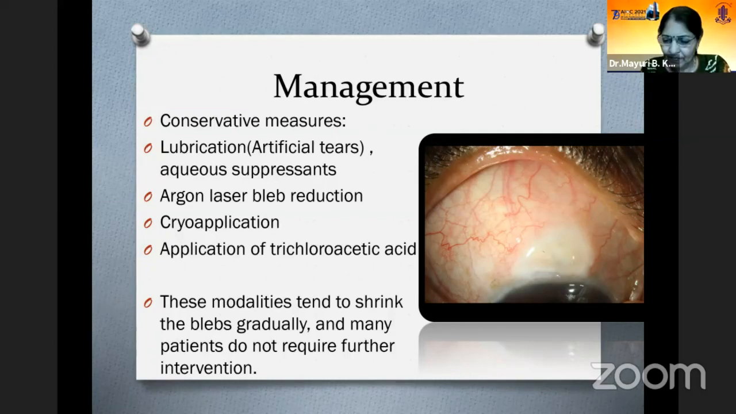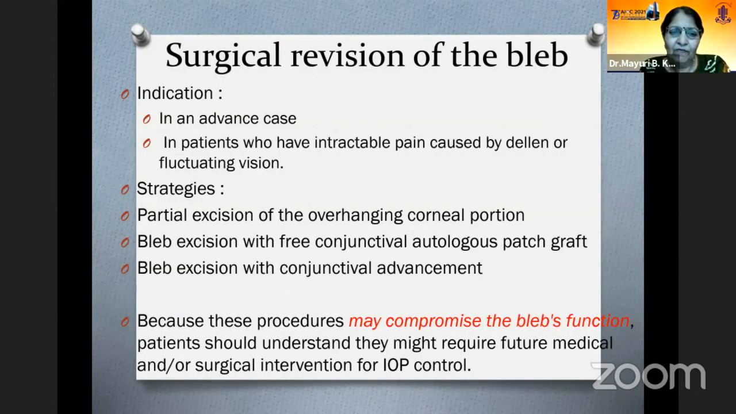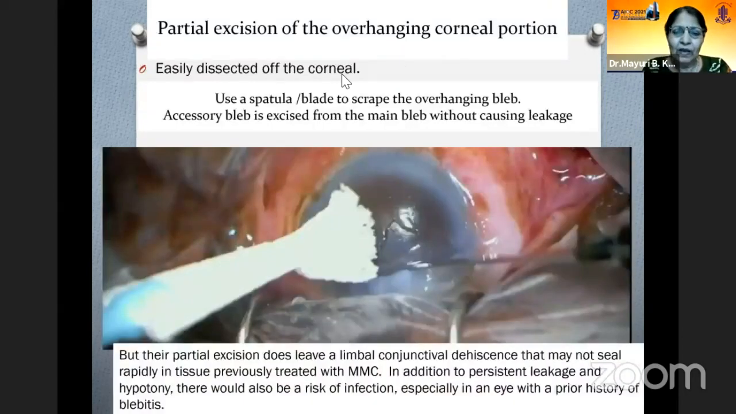But we have to remember whatever procedure, either conservative or the medical surgical treatment that you opt for, this may compromise the bleb function. So excellent patient counseling has to be done when you plan the surgical revision of this bleb. And this is indicated in all advanced cases or patient who has an intractable pain or the dellen giving him problem, or there is a fluctuating vision. And these are the options one can use.